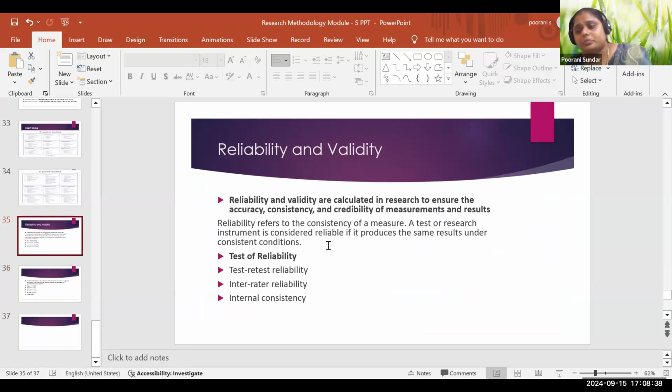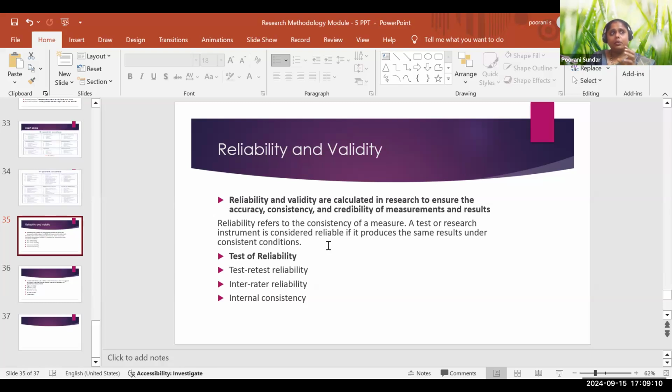So I have framed my question, I selected my population, and I got my data collected. Okay, fine. How am I going to check my data? Why are reliability and validity very much important? In the first class, I told you about reliability and validity, but I did not go in depth into them. I said that in the forthcoming classes we'll be looking into those concepts.